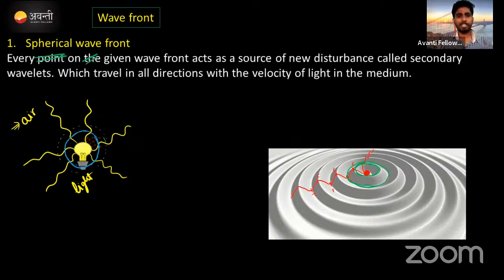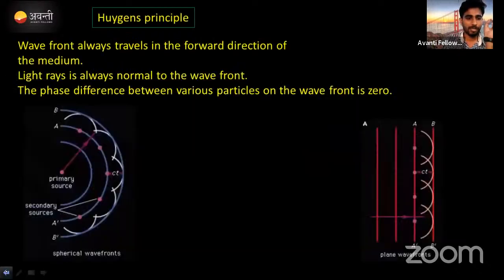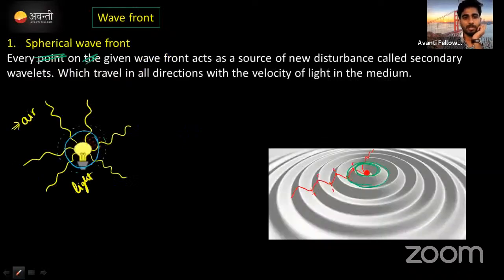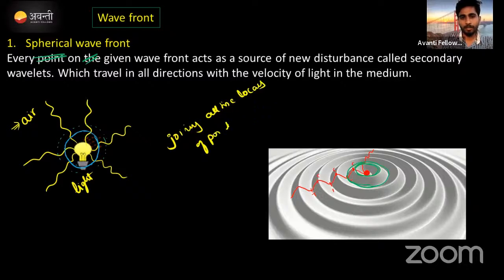Actually, spherical wavefront क्या होता है? Every point on the given wavefront acts as a source of new disturbance. No worries, leave it. Actually, it's a joining of the locus of all the points on the crest points. Simply just remember this one: joining all the locus of points on crest or trough. Okay, it gives a wavefront, but in this case it will give the spherical wavefront.